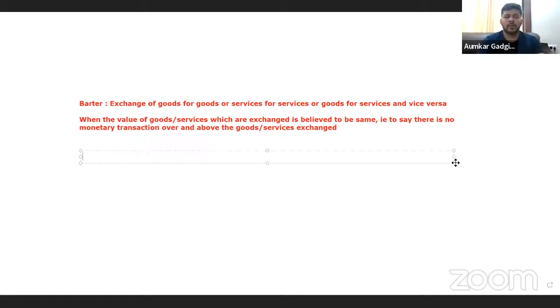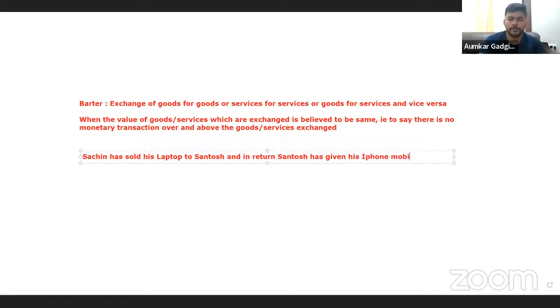So let's say that, say Sachin has sold his laptop to Santosh, and in return, Santosh has given his iPhone mobile to Sachin. The value of both these products is rupees 50,000 each.